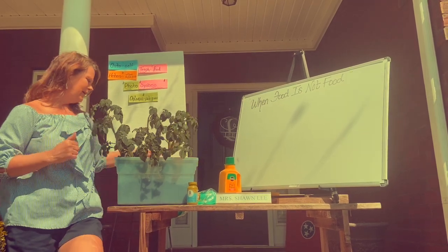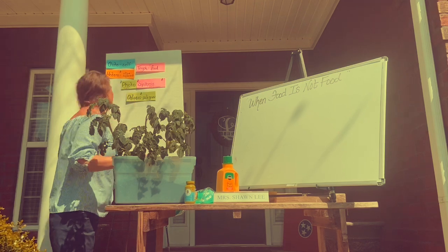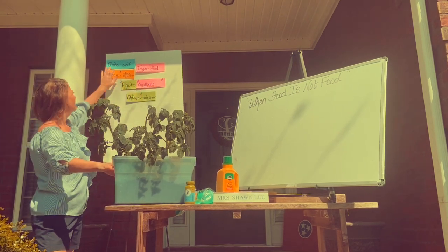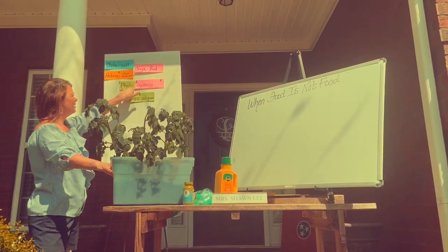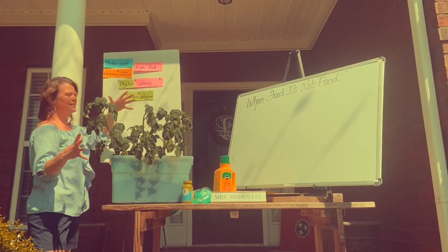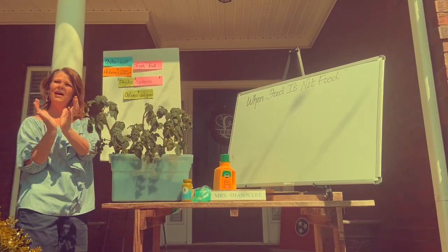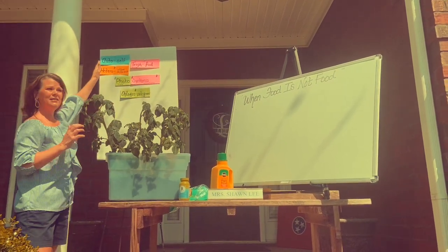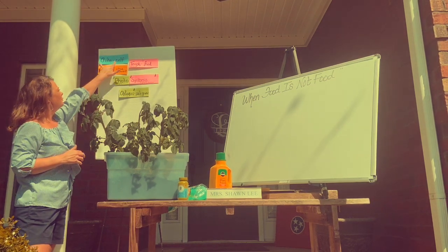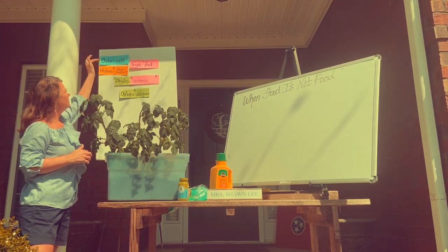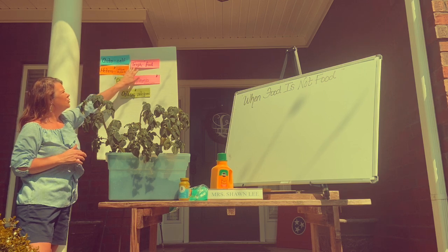So here's how plants make their own food. It's a process called photosynthesis. When we look at our Greek words right here, photo means light, synthesis means putting it together. So they take that light and they put it all together. Plants, because they make their own food, we refer to them as an autotroph. This Greek term auto means self, troph means food.